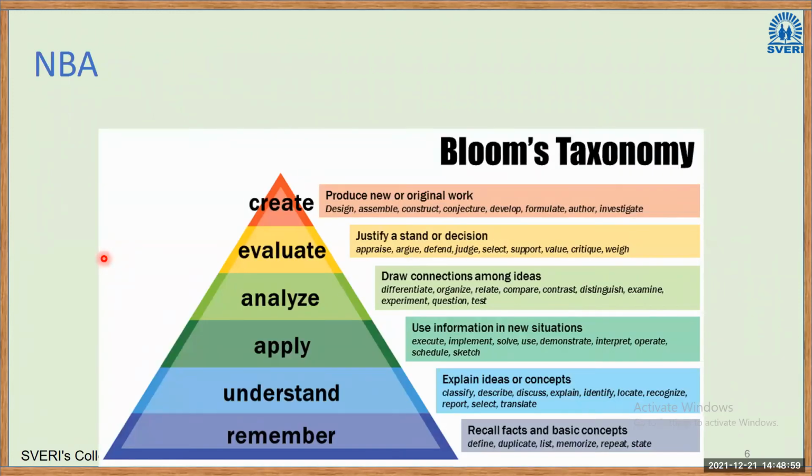Now, we'll not go today directly to the subject. First, we'll see some of the points. So this is a slide related to NBA, National Board of Accreditation. Our college, specifically our department, has been NBA accredited, also NAAC accredited. So what is NBA? NBA comes to college, checks our standards, checks our teaching methods, checks our records, right? In that case, they have designed this Bloom's taxonomy. Okay. So this is a triangle for the Bloom's taxonomy.